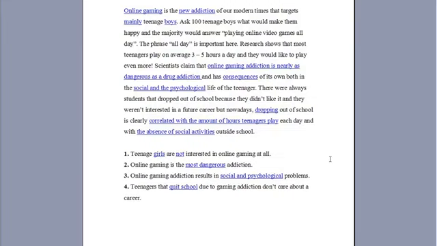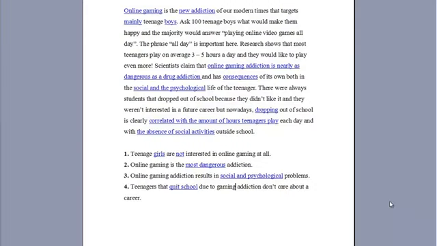And now let's move on to the last one. Teenagers that quit school due to gaming addiction do not care about a career. Sometimes you may underline keywords that aren't going to help you because you don't know the statements beforehand, okay? But it doesn't matter. I don't want you to be confused by that. Still, they're going to help you a little bit to locate answers, okay? We know that we're going to find the answer to this statement at the end of the text, more or less. So, let's read the last section a little bit better.